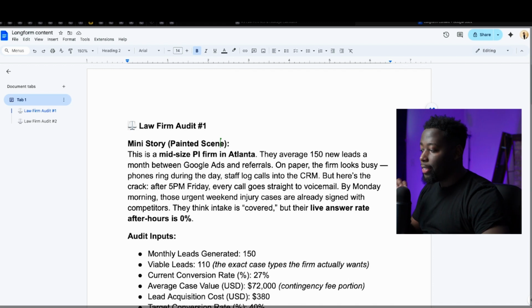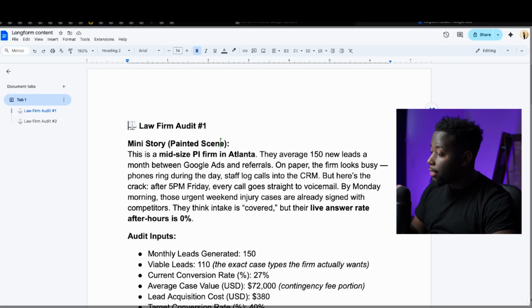So let's say there's this PI firm in Atlanta. They average about 150 new leads every single month between Google Ads and referrals. On paper, this firm looks busy.